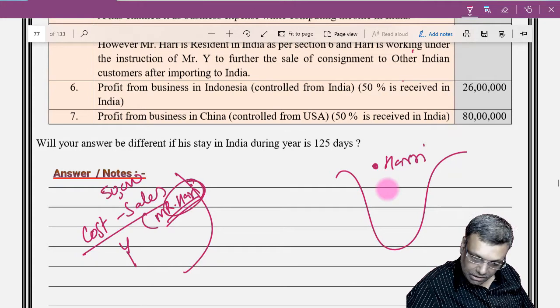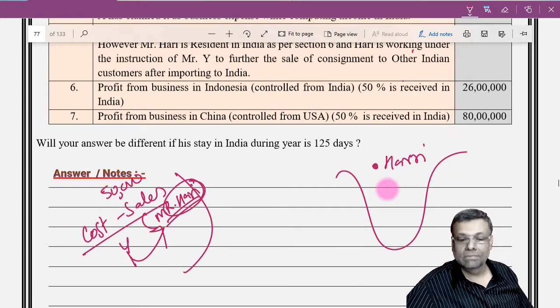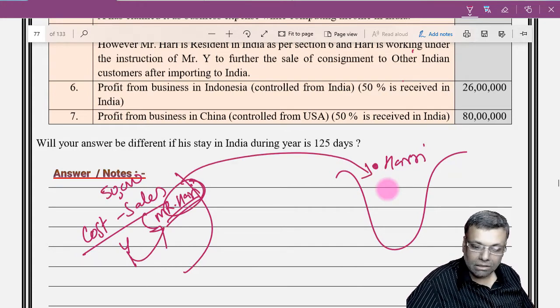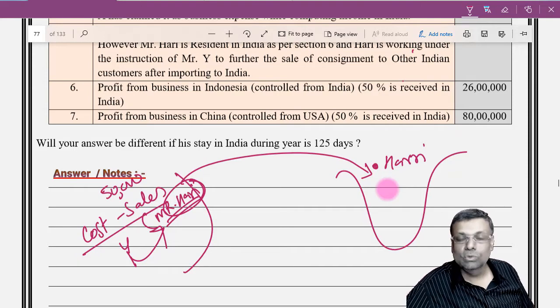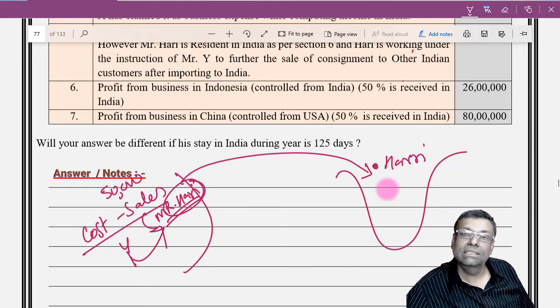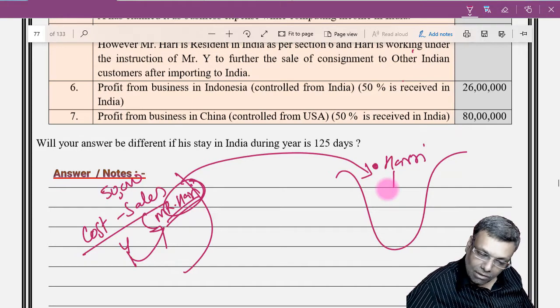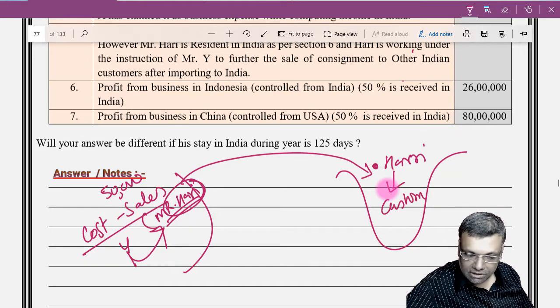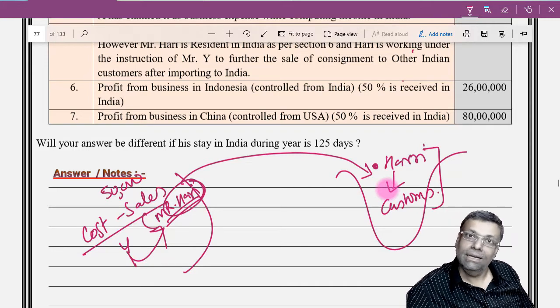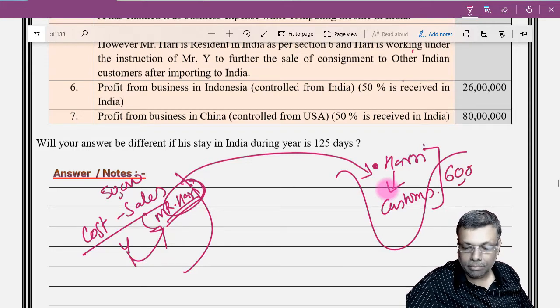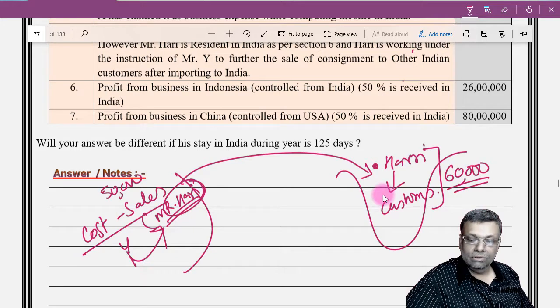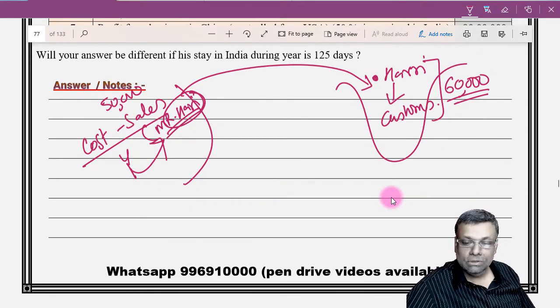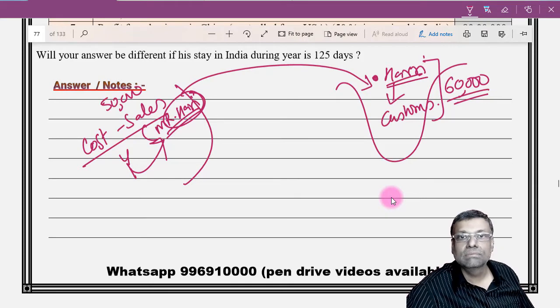But this Mr. Hari is basically his agent. So Hari is now bringing the goods in India. So Hari is said to have brought goods in India, and now Hari is selling to the customers in India. On this transaction, again Hari is going to make some profit. I assume that this profit is 60,000. So this profit will be taxable in India, but it will be taxable in the hands of Hari as an agent of the non-resident.